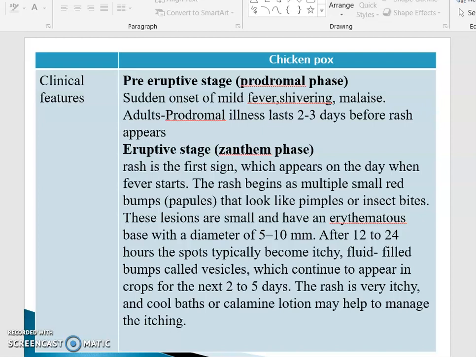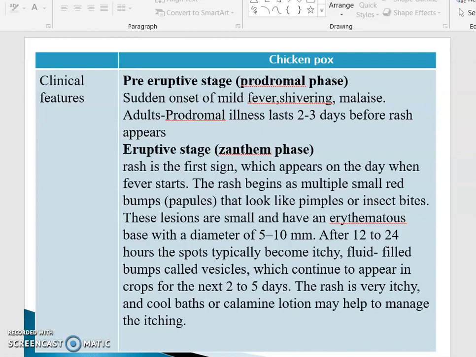In the definition itself we have seen it is an acute, highly infectious disease. So it is a sudden onset, and mostly it starts with mild fever, shivering, malaise. In adults, this prodromal illness lasts for 2 to 3 days before the rash appears. So this is about the pre-eruptive stage, also called the prodromal phase.